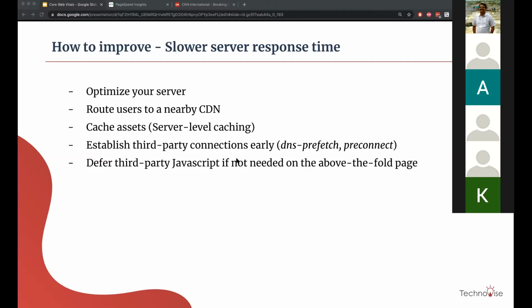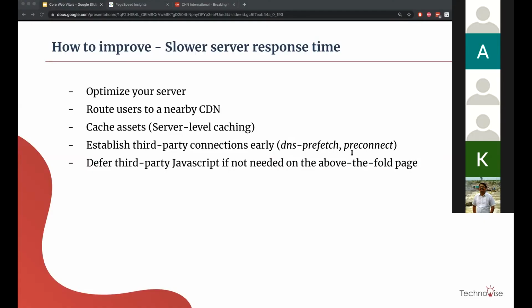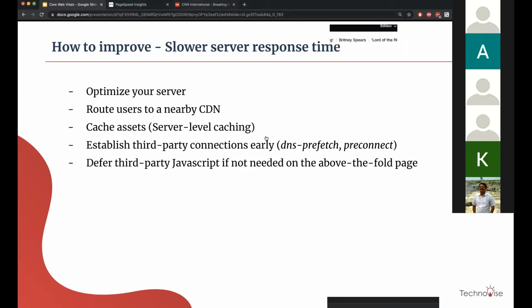Establish third-party connections early. So this is an interesting one where you can just tell the browser that you would want this specific domain to be pre-connected whenever you load this page. So what do I mean by pre-connect?